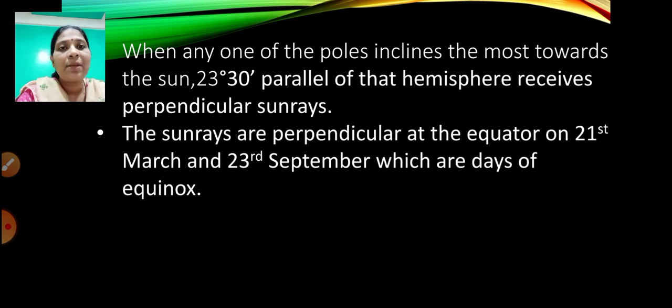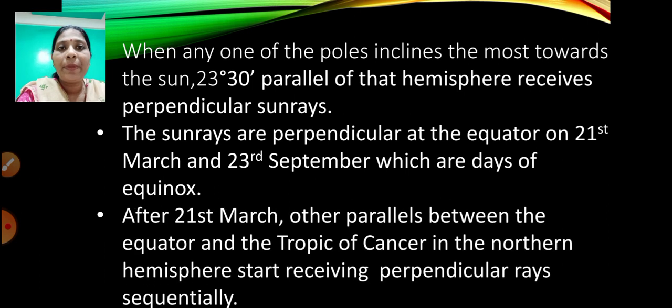The sun rays are perpendicular at the equator on 21st March and 23rd September, which are days of equinox. We've already learned the equinox days. On these days, the sun rays are perpendicular at the equator. Perpendicular means it makes an angle of 90 degrees.